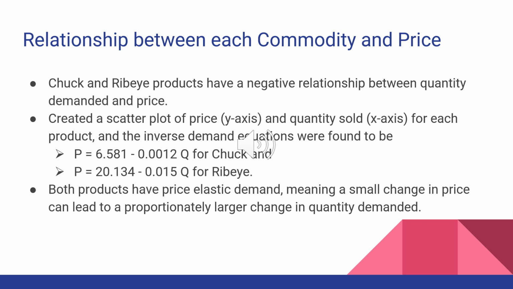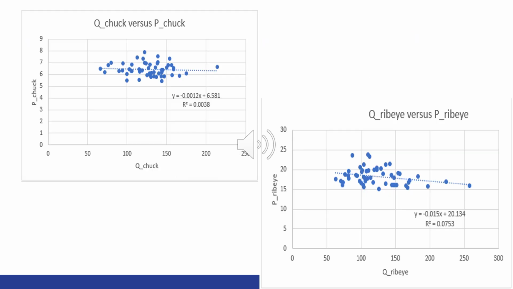The inverse demand equation for chuck is P equals 6.581 minus 0.0012 Q, and for ribeye, it is P equals 20.134 minus 0.015 Q. So here are the two graphs. The first one is Q chuck versus P chuck, and the second one is Q ribeye versus P ribeye.